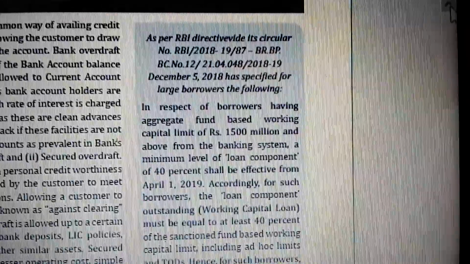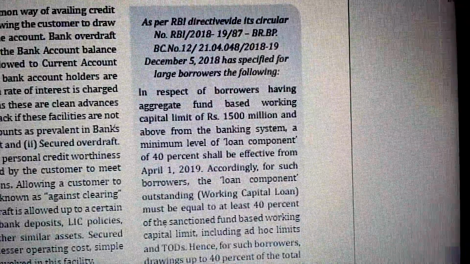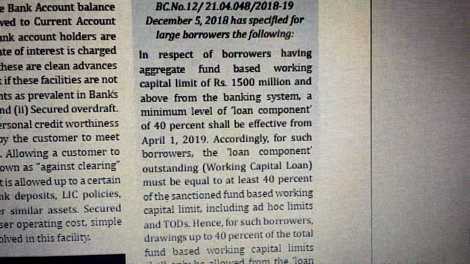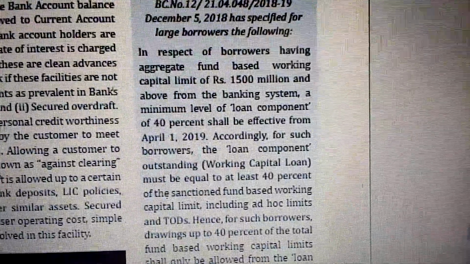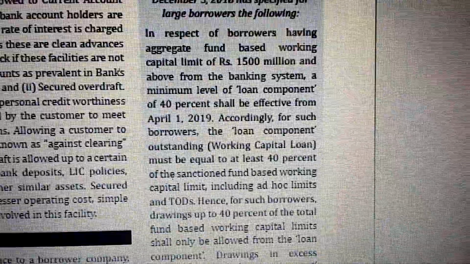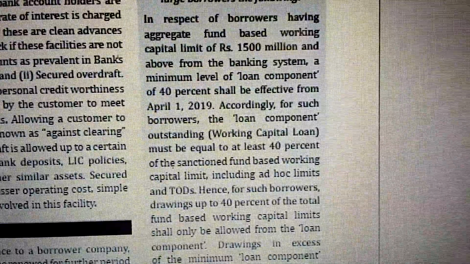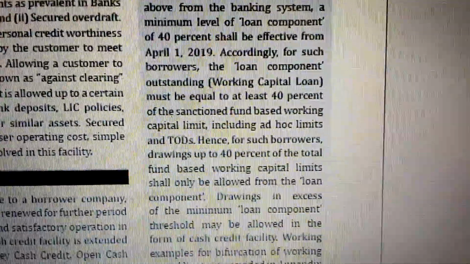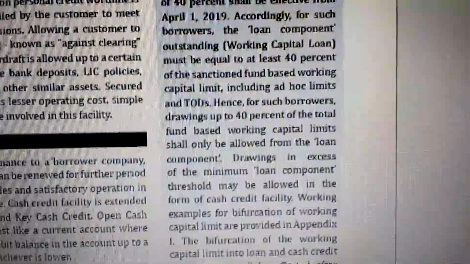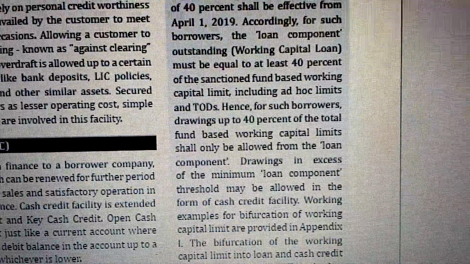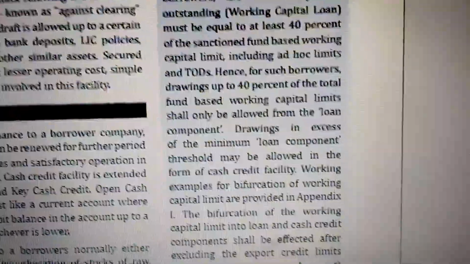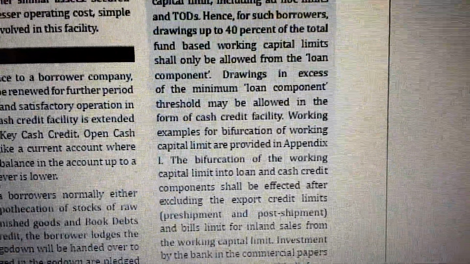As per the RBI directive circular of December 5, 2018, the following is specified for large borrowers. In respect of borrowers having aggregate fund-based working capital of rupees 1500 million and above from the banking system, a minimum level of loan component of 40% shall be effective from 1st April 2019. Accordingly, for such borrowers, the outstanding working capital loan must be at least 40% of the sanctioned fund-based working capital, including ad hoc limits and TODs. Hence, for such borrowers, drawings up to 40% of the total fund-based working capital limits shall only be allowed from the loan component. Drawings in excess of the minimum loan component shall be allowed in the form of a cash credit facility.